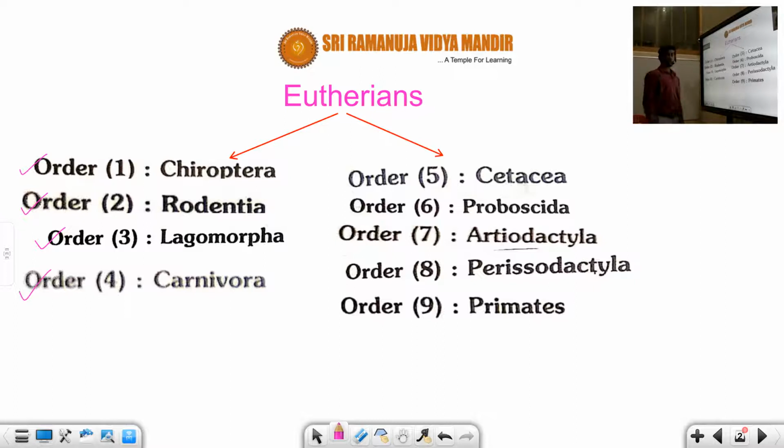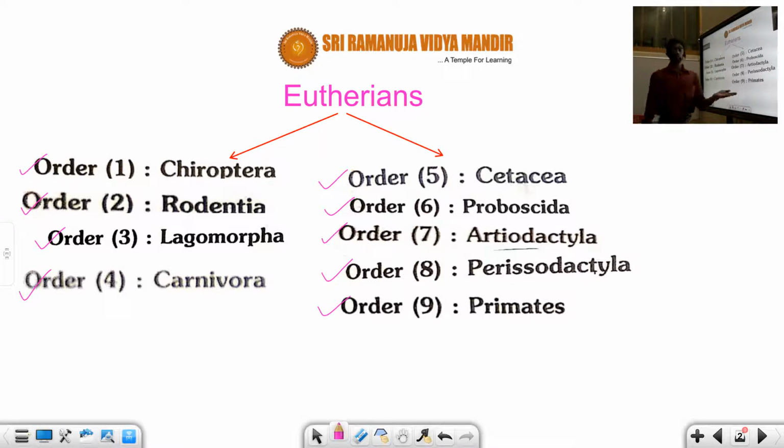Fourth order is called Carnivora. Fifth order is called Cetacea. Sixth order is called Proboscidea. Seventh order is known as Artiodactyla. Eighth order is called Perissodactyla. Ninth order is called Primates.